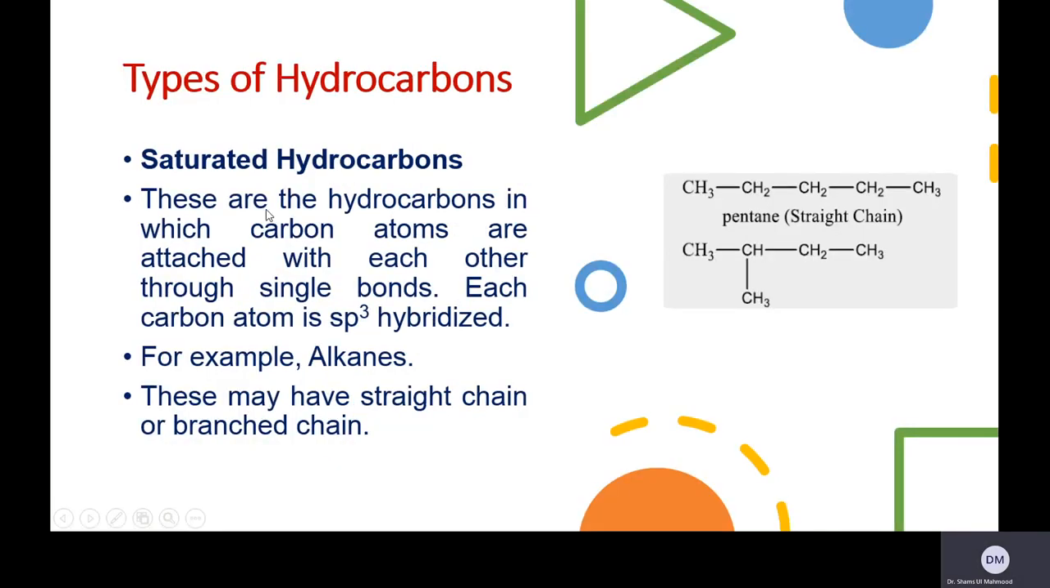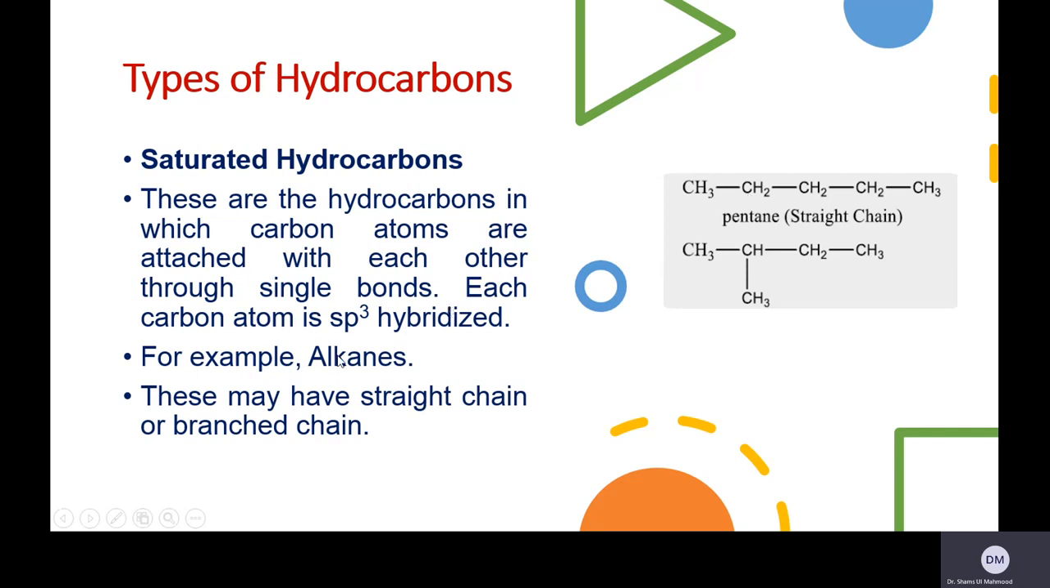Saturated hydrocarbons are the hydrocarbons in which carbon atoms are attached with each other through a single bond, and each carbon atom is sp3 hybridized. We know about the hybridization technique: there is sp3 hybridization, sp2 hybridization, as well as sp hybridization. So in alkanes, each carbon is sp3 hybridized. For example, this carbon is sp3 hybridized, meaning it has four bonds. This carbon is also sp3 hybridized.